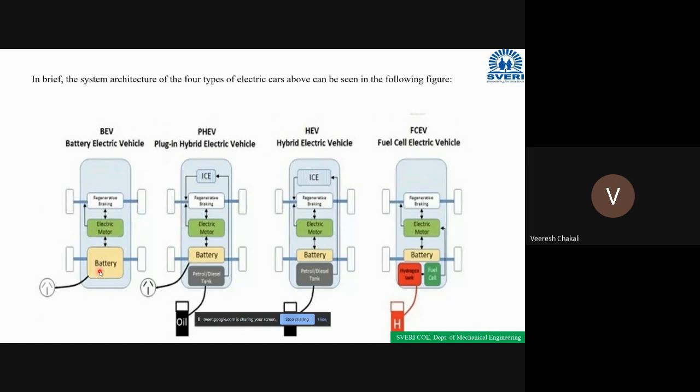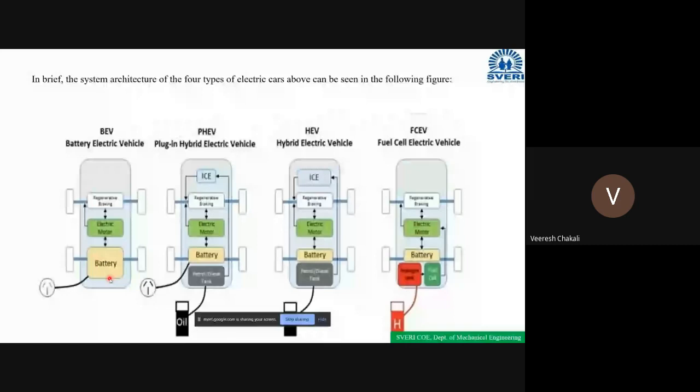The battery is able to generate the electrical energy, and this electrical energy is given to the electrical motor through the power electronic converter. This electrical motor converts electrical energy into mechanical energy, and accordingly the vehicle moves. Clear? Here we are not using any IC engine and we are not using any fuel. So that's why this type of vehicle is called a battery operated electric vehicle. It needs electrical energy for charging the battery.